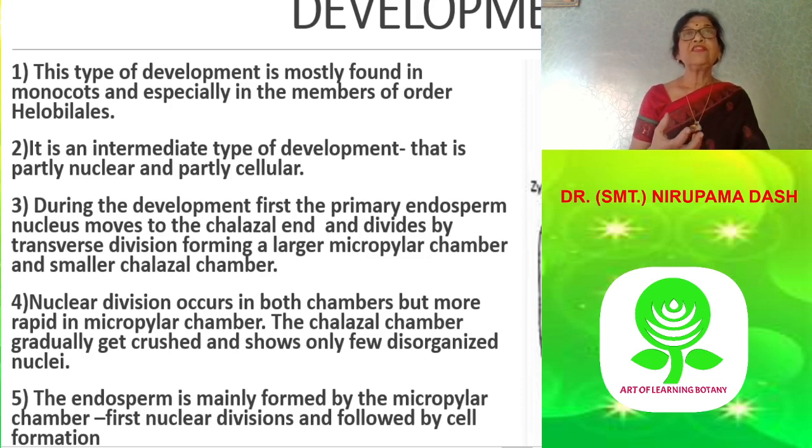In the micropylar chamber, the nuclei undergo free nuclear division, which occurs rapidly. In the later stage there is cell wall formation, but the chalazal end remains undivided, and some disorganized nuclei are seen there.